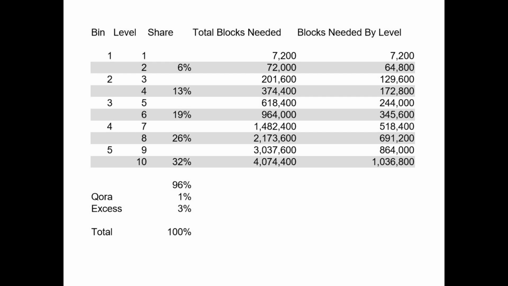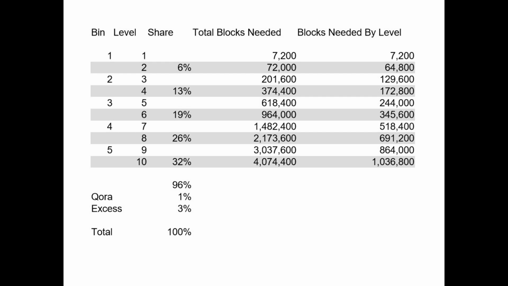Okay, so when we get down to bin 5 where level 9 and level 10 are, no one is at that level yet. So that's 32% of excess. So keep that number in mind, and we also have 3% of excess at the bottom here. So we have 35% that are in excess. The people who joined Qortal from Quora at Genesis, they still get 1% of the rewards for playing that role.